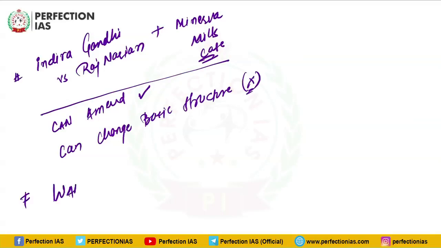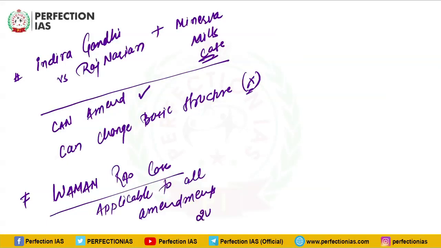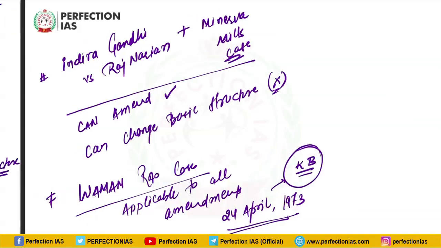Subsequently, in Vaman Rao case, Supreme Court held that the principle of basic structure would be applicable to all amendments enacted after 24th of April 1973. This date is significant because this is the verdict day in case of Keshwananda Bharati, which we had discussed.